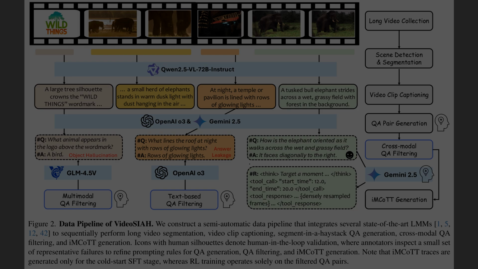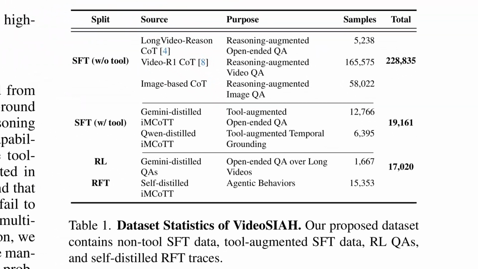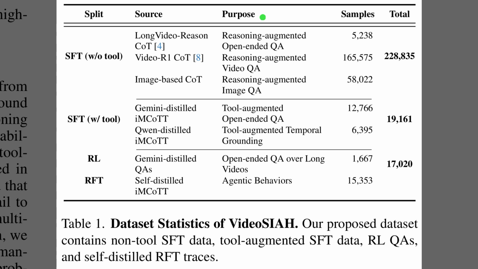Table 1 spells out how much training data backs this whole pipeline, which matters because long video reasoning needs lots of diverse supervision. The non-tool supervised fine-tuning split holds about 229,000 chain of thought samples focused on video and image reasoning. The supervised fine-tuning with tools adds around 19,000 cases distilled from stronger models using multimodal chain of tool thought, meaning traces that mix reasoning text with explicit crop calls. Finally, roughly 17,000 examples support reinforcement learning and reinforcement fine-tuning, so the agent can practice long video question answering with feedback and then distill its best behaviors.